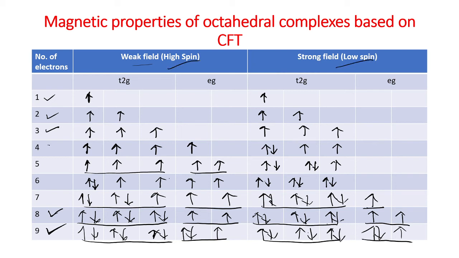So only for d4, d5, d6 and d7, the electronic configuration or the number of unpaired electrons changes, depending on the strong field or weak field ligand. So this is the magnetic properties of octahedral complexes based on crystal field theory.